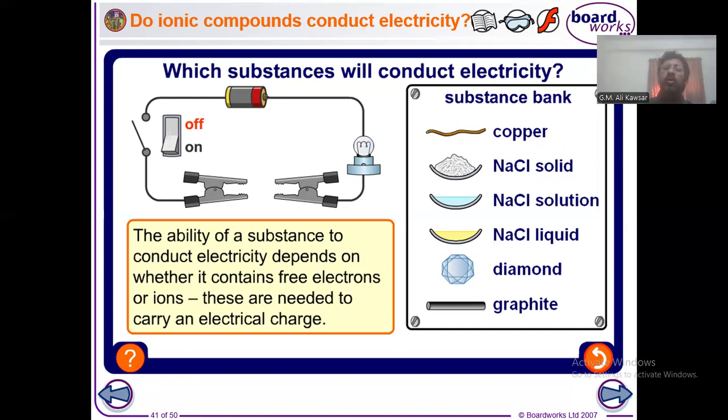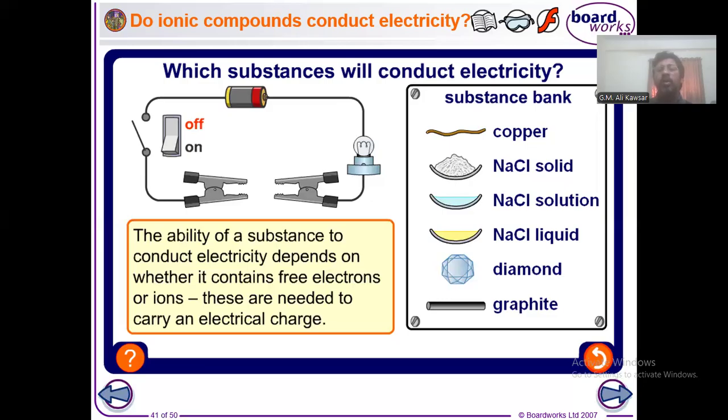Whenever sodium chloride is in solid form, the ions are held together by very strong attraction force. The ions cannot move from their position. They can just vibrate. That is why solid sodium chloride cannot conduct electricity. But sodium chloride in the solution state, the ions are free, and in that state it can conduct electricity. Again, in the liquid state of sodium chloride, the ions are also free and it can conduct electricity.